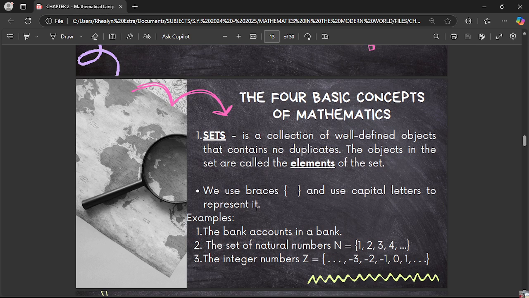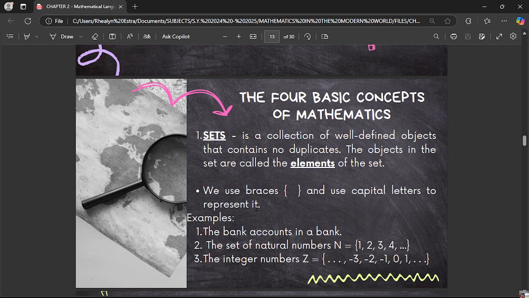So what is a set? A set is a collection of well-defined objects that contains no replicates. It means that this is a collection of unique objects. And these objects are what we call the elements. Elements, the members of the set, can be anything. It could be a number, a letter, a person, and so on.